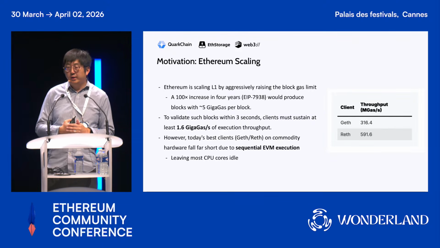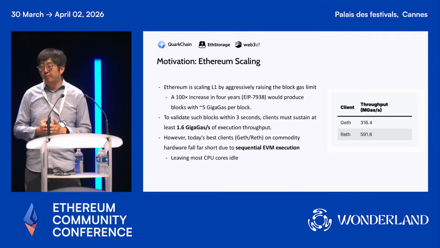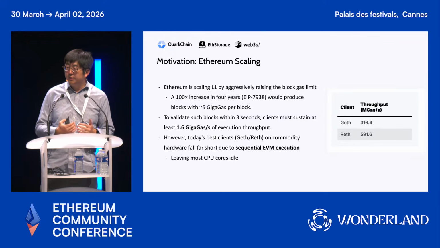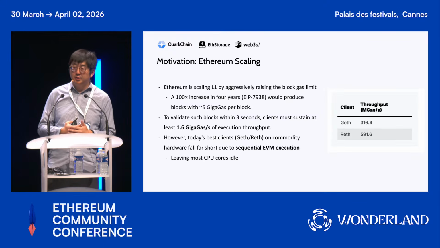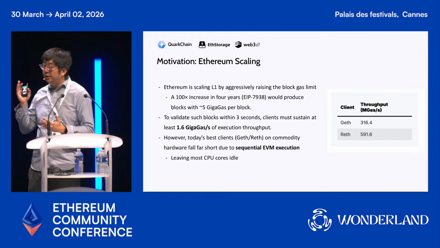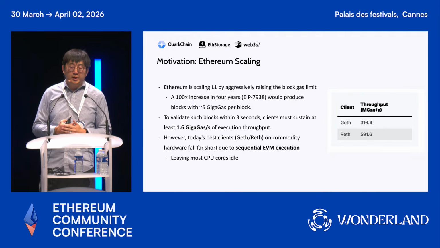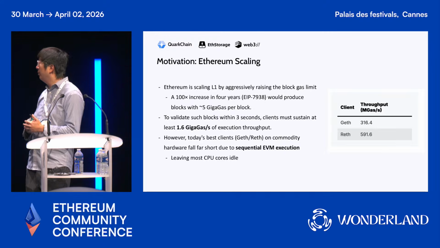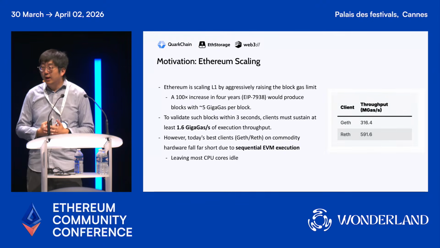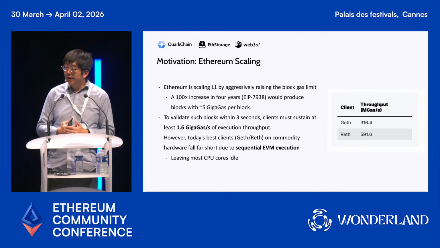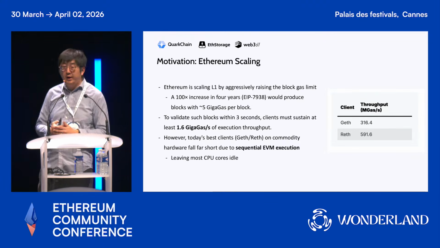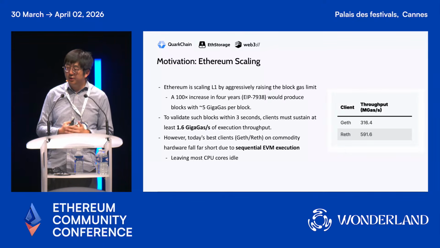However, this creates a concern about whether we are able to handle this performance using current clients, especially on commodity PCs, to ensure decentralization. Here are the numbers we can get these days: Geth can only offer about 300 million gas per second, and Reth is a little bit higher, close to 600, but still far from our target.